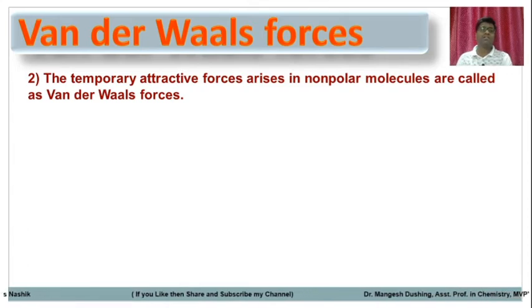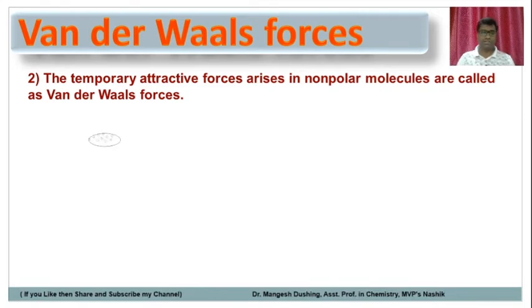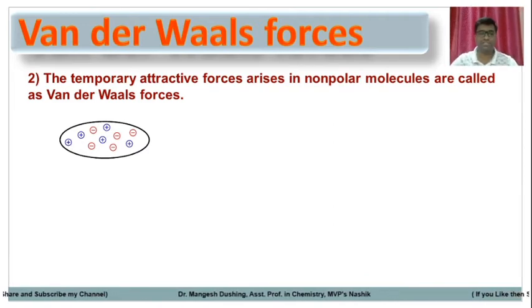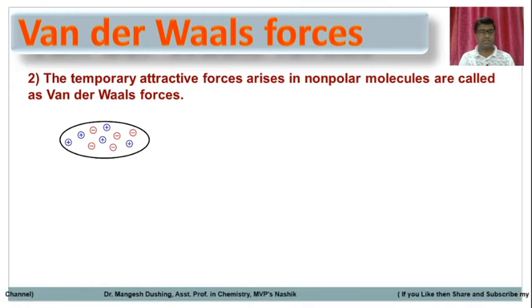So how are attractive forces generated in non-polar molecules? Because there is no charge separation. For example, any molecule contains so many sigma bonds, so many pi bonds, so many bonding electrons, so many non-bonding electrons.